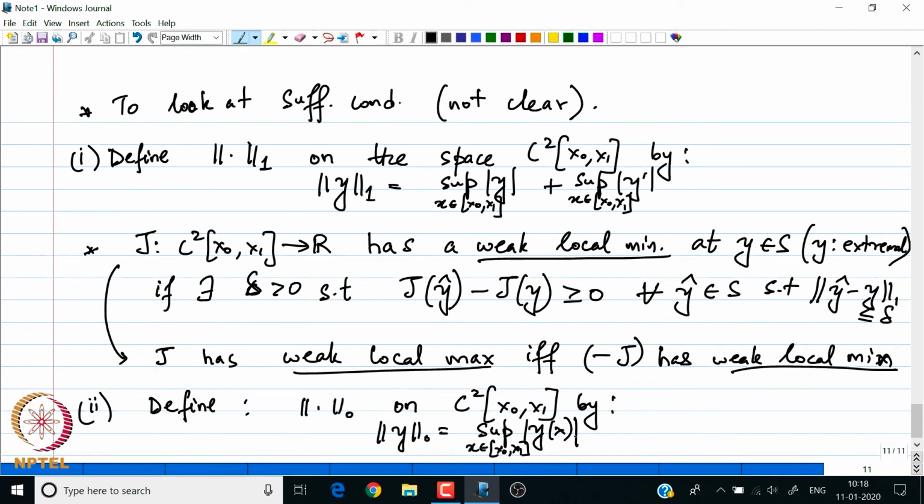Certainly, if the function is bounded above by the 1 norm, it will be bounded above by the 0 norm. With the 0 norm I can define another concept, the so called strong maxima or strong minima. This is my definition of weak minima.